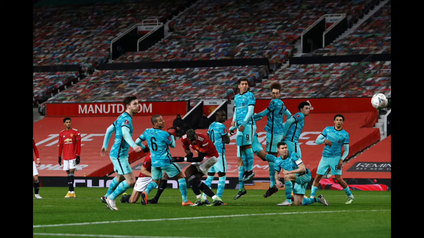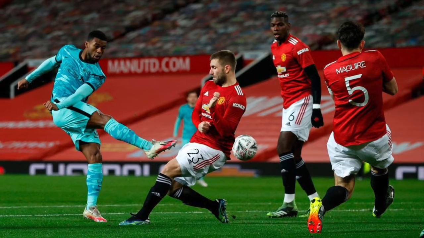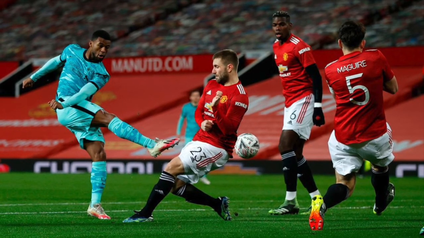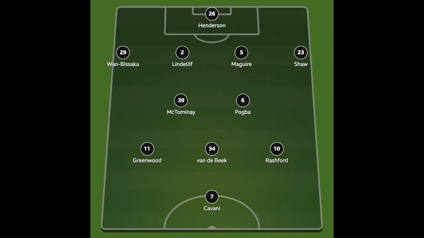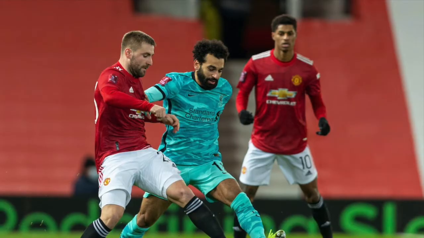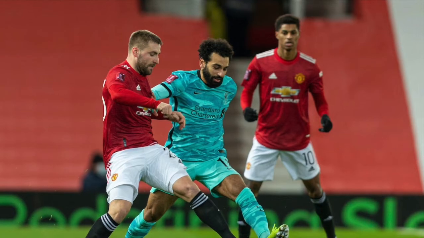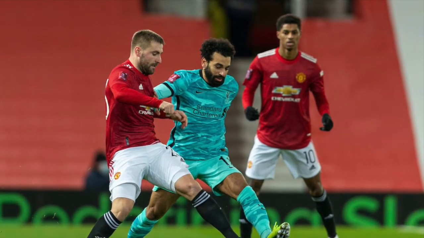In contrast to the game last week, this FA Cup tie was a lot more open, mainly because Manchester United were using a 4-2-3-1 with Donny Van De Beek starting. In contrast, Liverpool played their conventional 4-3-3 formation with Jordan Henderson missing through injury. This free-flowing open game resulted in both teams creating a lot of chances and converting them as well.